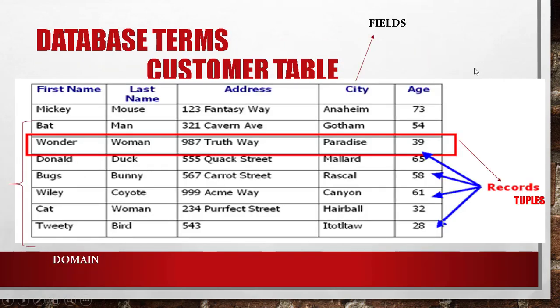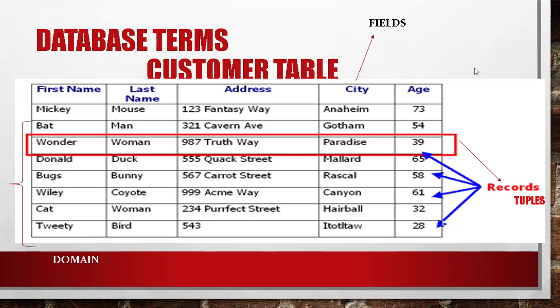Let us see the different terms used in database. Here we have a customer table. First we'll see the meaning of table. A table is a collection of data elements organized in terms of rows and columns. A table is also known as relation; the other name for table is relation. Here the table name is customer, and you have different columns like first name, last name, address, city, age. And there are different rows, nearly 8 rows.